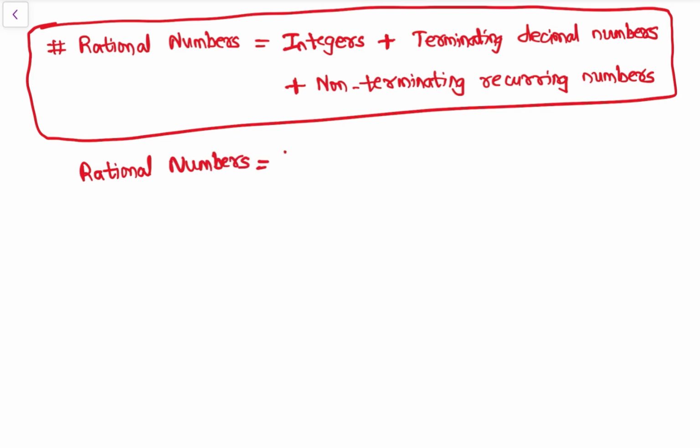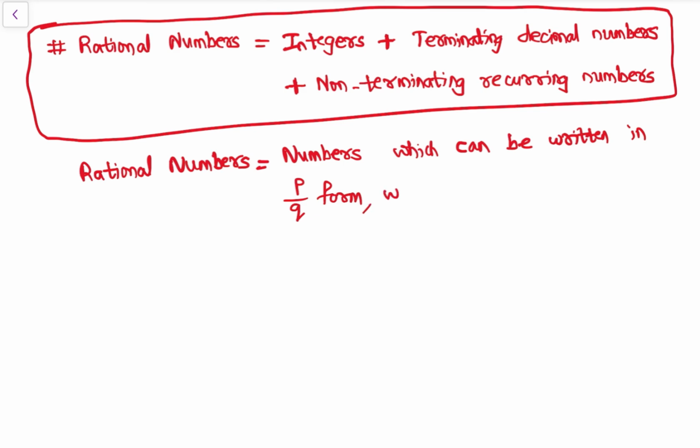Then another thing, rational numbers are numbers which can be written in P by Q form, where Q is not equal to 0, where P comma Q are integers. See, let me explain this. Rational numbers are those numbers which can be written like this. See, 5 is a rational number.